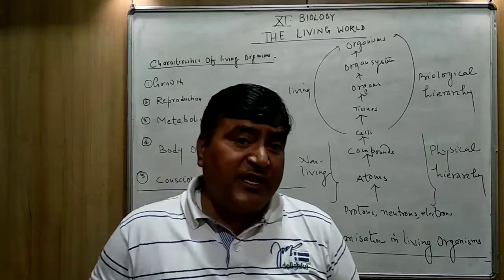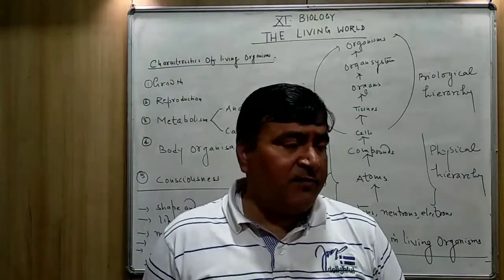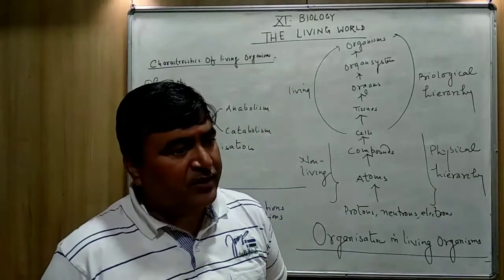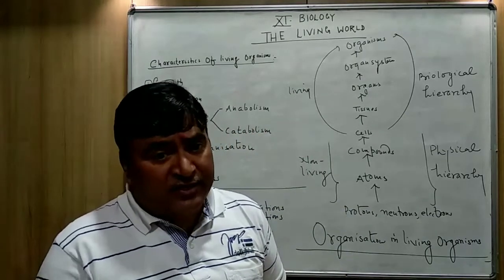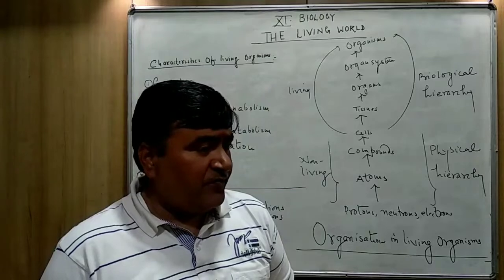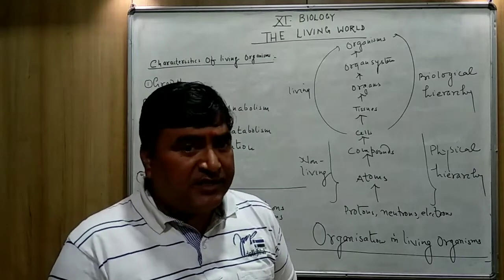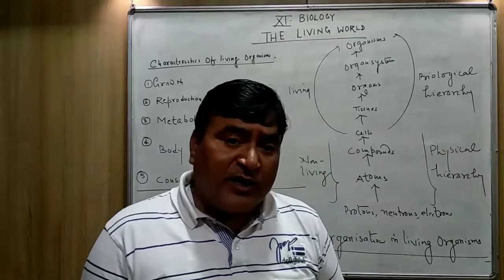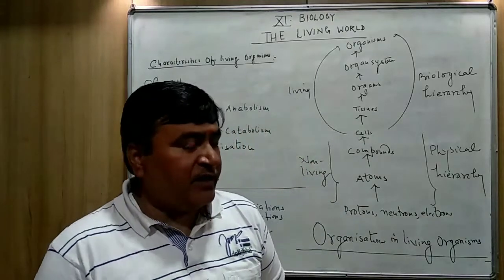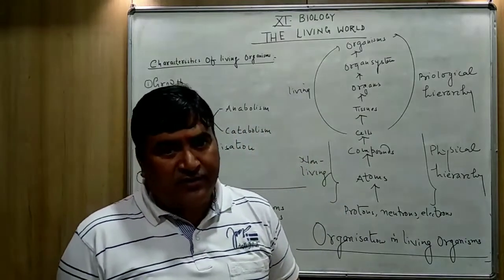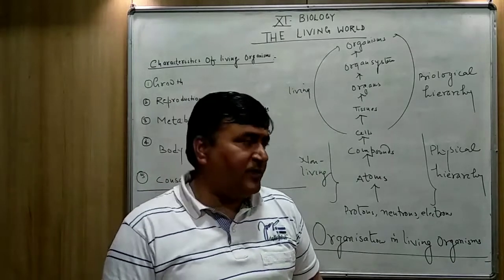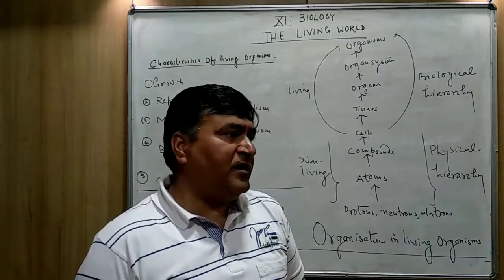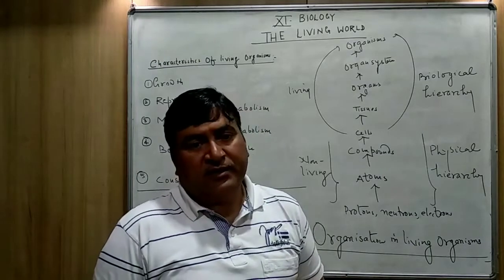But to sustain the life on the earth, the reproduction is very, very important. Each and every individual has tendency to produce the new organism, the offspring of their own kind, and they produce the offspring of their own kind by the process of reproduction.